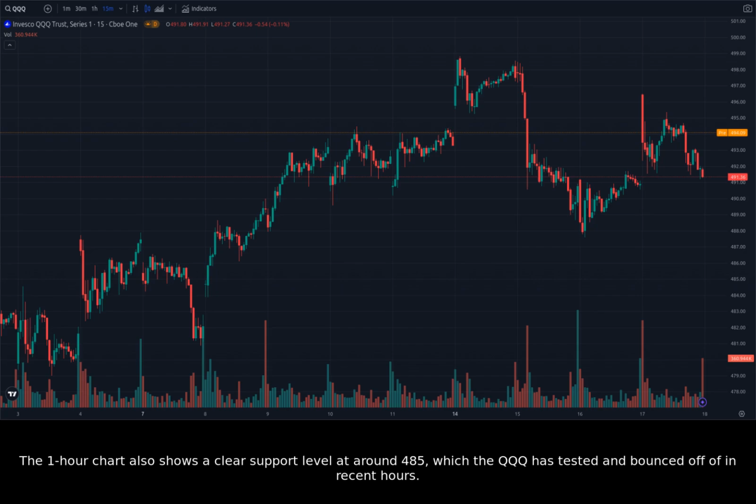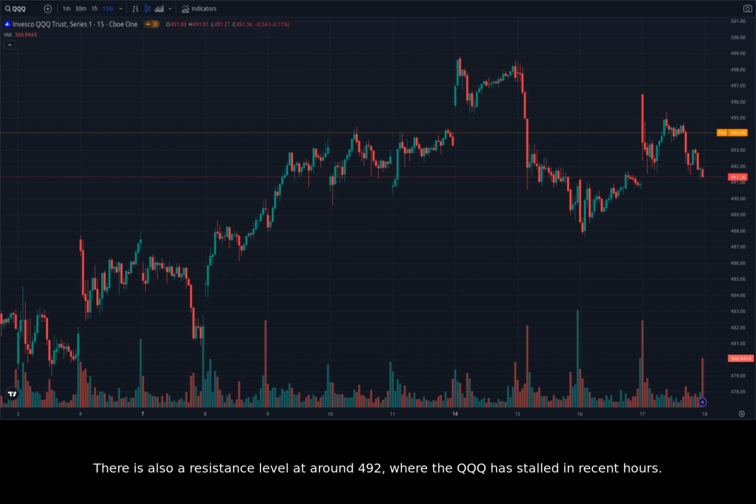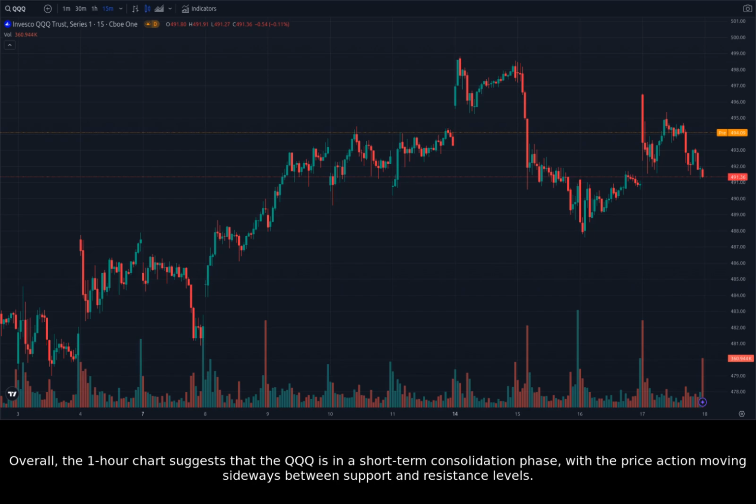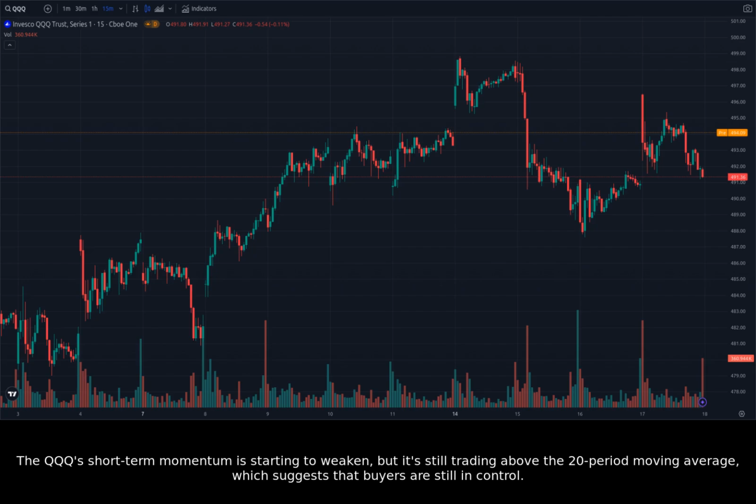The 1-hour chart also shows a clear support level at around 485, which the QQQ has tested and bounced off of in recent hours. There is also a resistance level at around 492, where the QQQ has stalled in recent hours. Overall, the 1-hour chart suggests that the QQQ is in a short-term consolidation phase, with the price action moving sideways between support and resistance levels. The QQQ's short-term momentum is starting to weaken, but it's still trading above the 20-period moving average, which suggests that buyers are still in control.